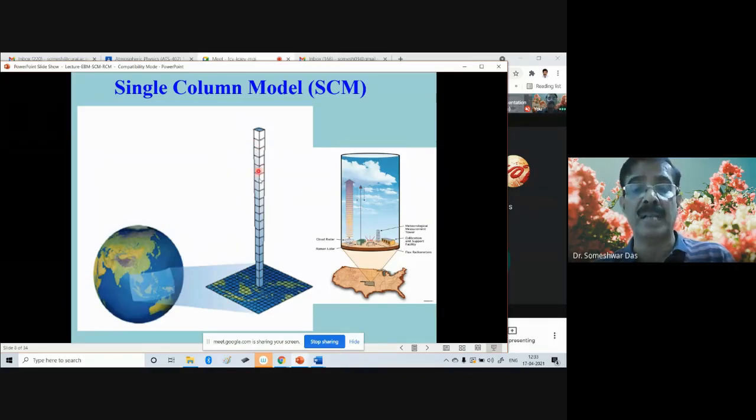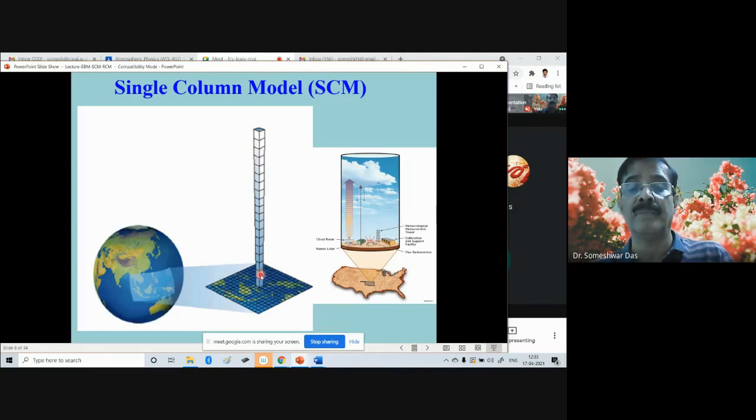We have got the clouds also in the single column of the atmosphere, the incoming radiation, the outgoing radiation from the surface, the aerosols also in the single column. And at the surface again we have got vegetations, water body, etc. Everything that we have got in the full-fledged three-dimensional atmosphere, we try to consider all the physics also